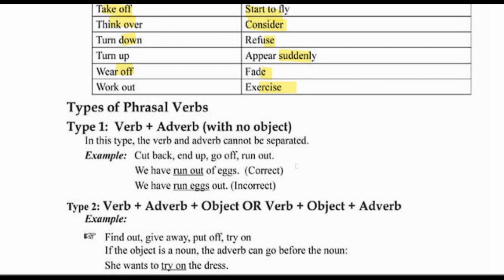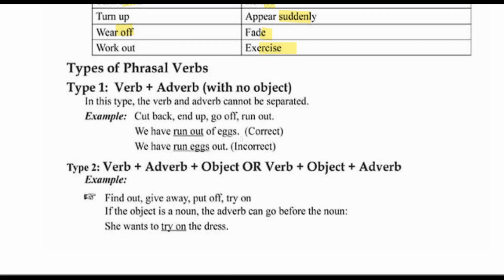So now we'll see the types of phrasal verbs. So the first type is verb plus adverb with no object. Means in a sentence there will be a verb and adverb, but then there is no object. So in this type the verb and adverb cannot be separated. तो verb और adverb दोनों को साथ ही रहना पड़ेगा.